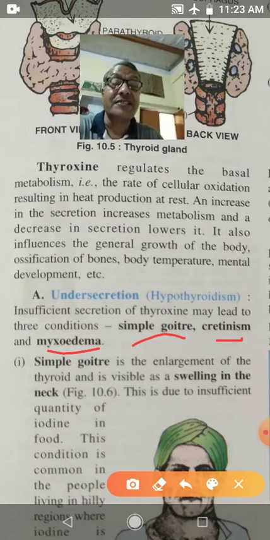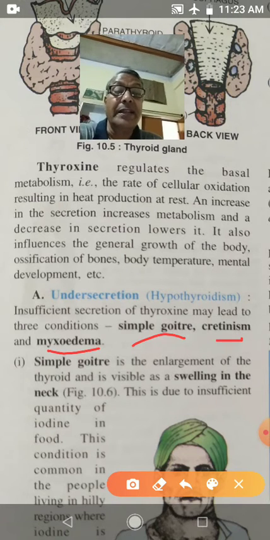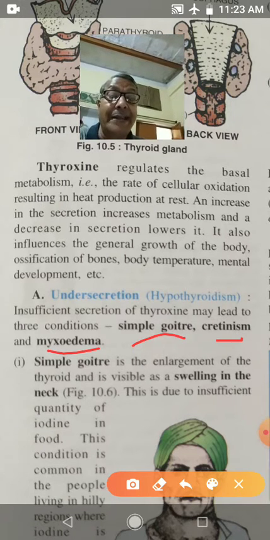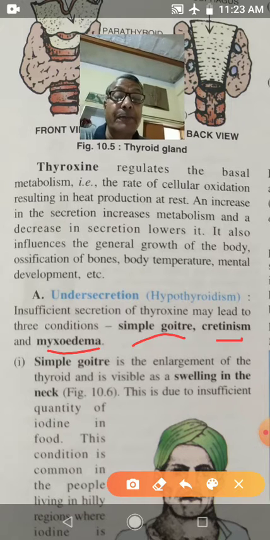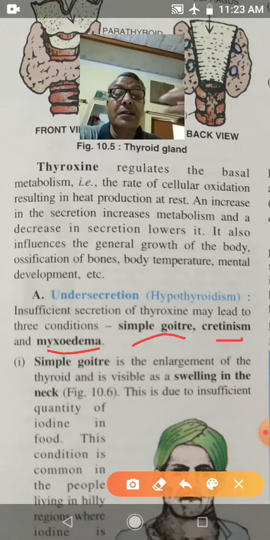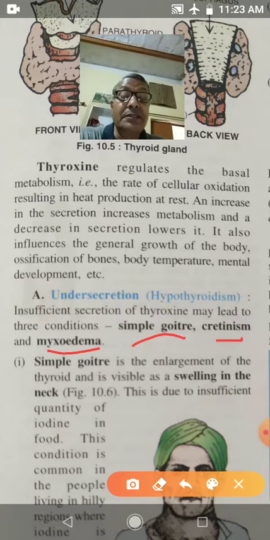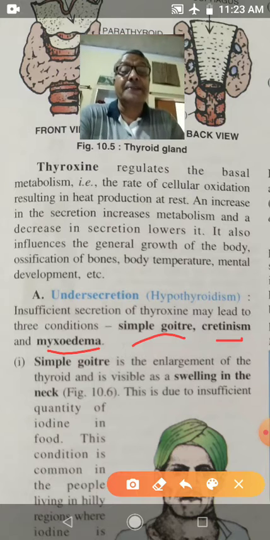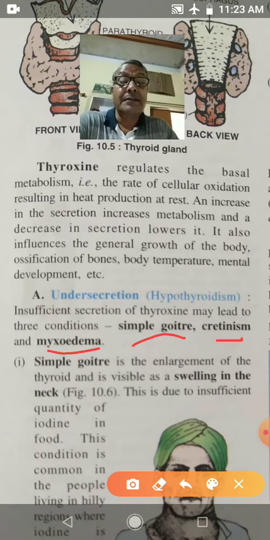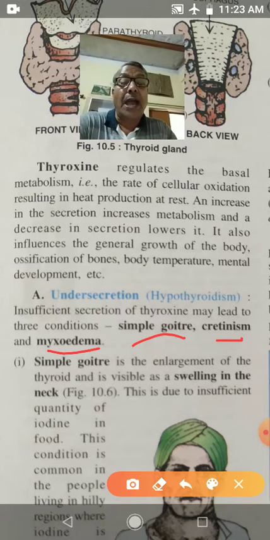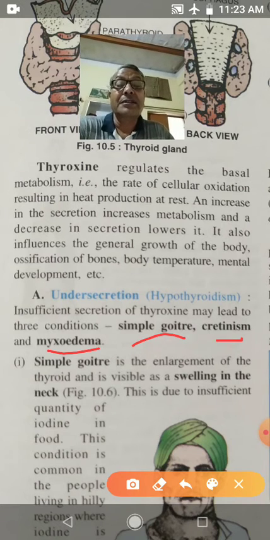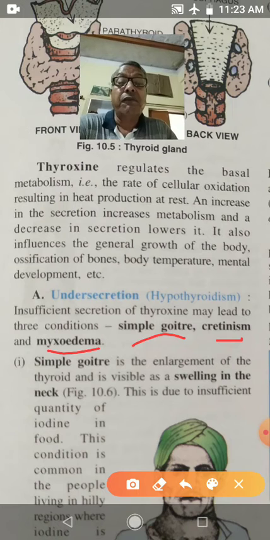So what is simple goiter? Enlargement of the thyroid. Therefore swelling is visible in the neck region in the front. This is due to insufficient quantity of iodine in food. Iodine is needed in our body for the formation of thyroxine.